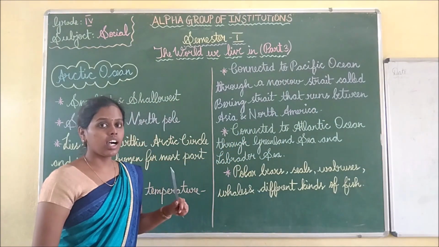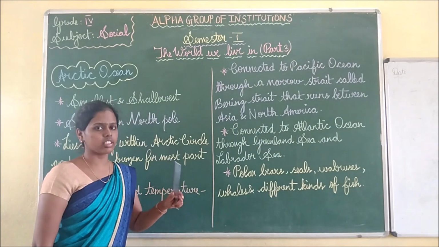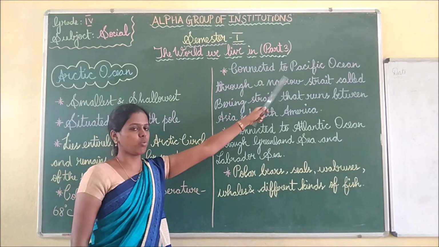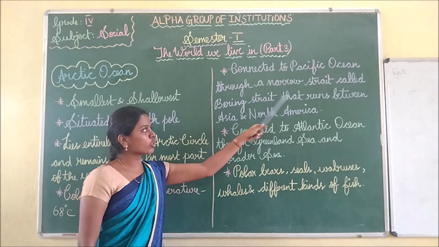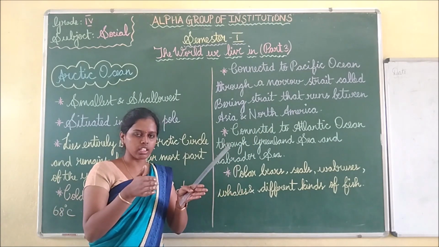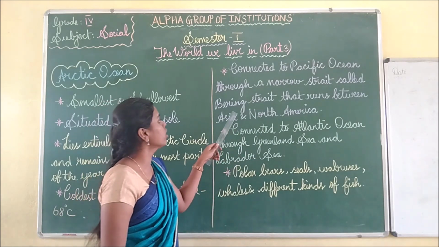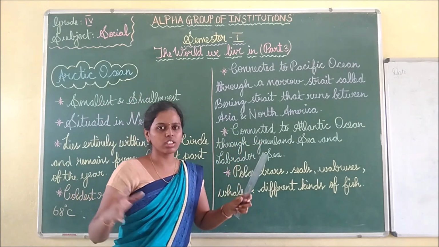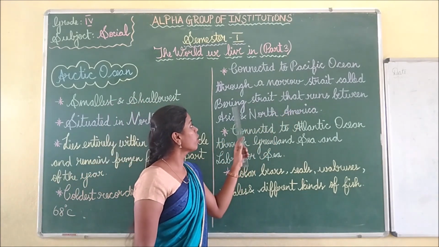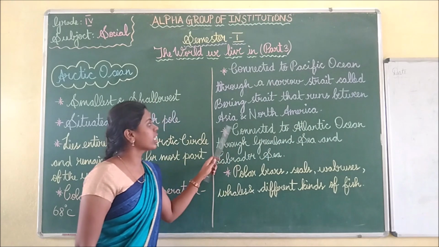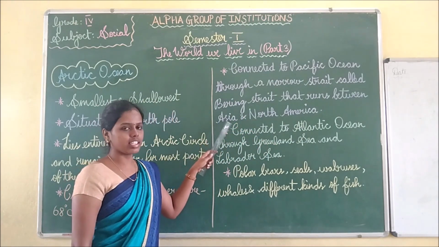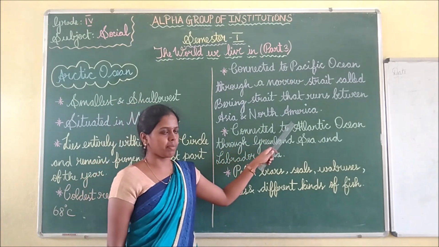We saw that the Antarctic Ocean is connected to some of the oceans. Like that, the Arctic Ocean is also connected to the Pacific Ocean. So it is connected through a narrow strait. Narrow means, not very big, it will be a small narrow strait called the Bering Strait. It is not a very big connection. It is the smallest connection. The narrow strait called the Bering Strait runs between Asia and North America. Where the Bering Strait is located, it is between Asia and North America.